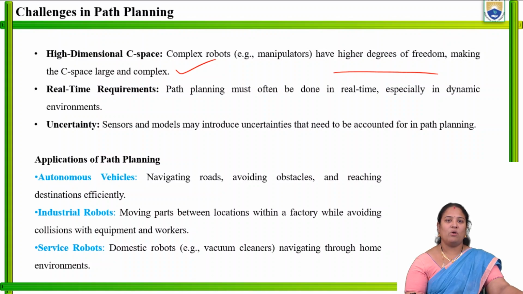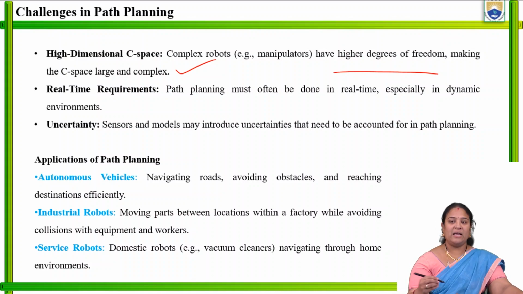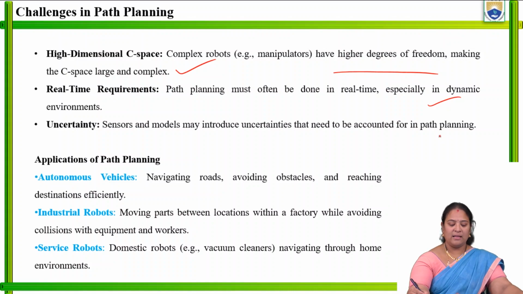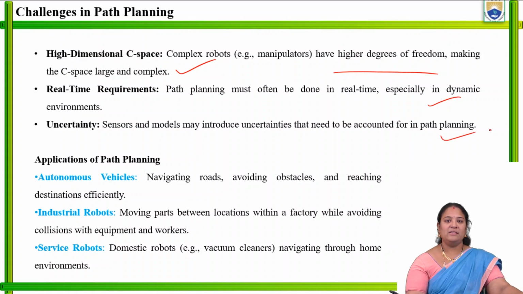Next, when we come across the dynamic environment, that is real-time requirements, what does it mean? When we come across the real-time requirement of the industry or the company, or a dynamic environment, we use this type of challenge. Next, when we come across the sensors and models of the robot, then uncertainty arises. That is, sensors and models may introduce uncertainties that need to be accounted for in the path planning.